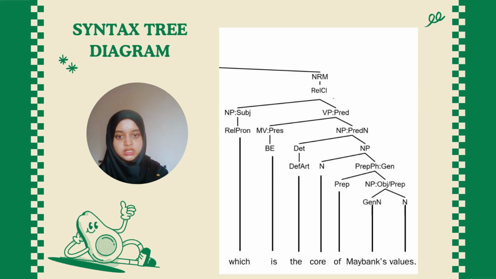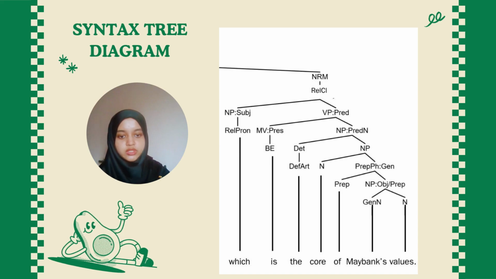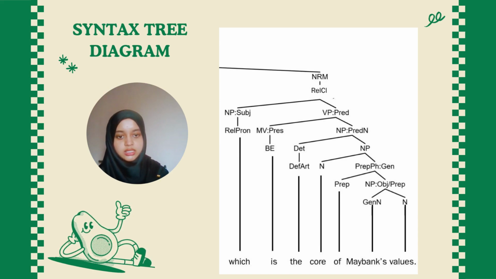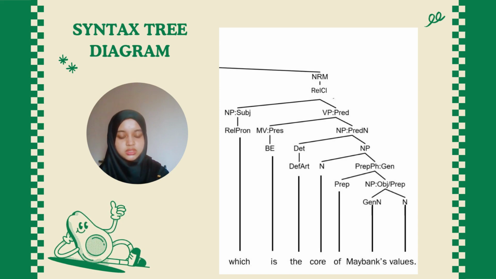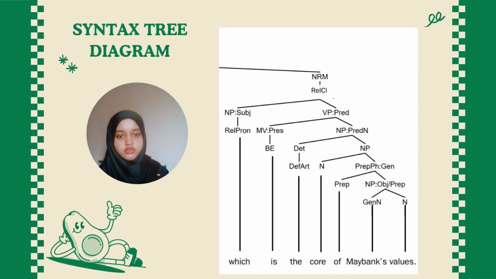We have the determiner, and under it the definite article. Noun phrase, we have noun core, and we have prepositional phrase functioning as genitive, of Maybank values, that is modifying the core. Preposition of, and the noun phrase object of preposition, we have Maybank's as genitive noun and values as noun.